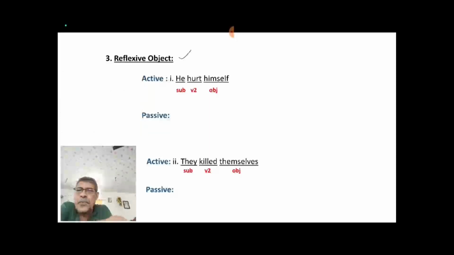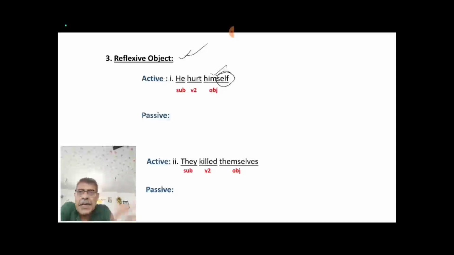a reflexive object. To know reflexive object is very simple. When you get a self word with your object, this is your reflexive object. Now you see, he hurt himself, this is very important, this is the structure, as I already showed in my early page.